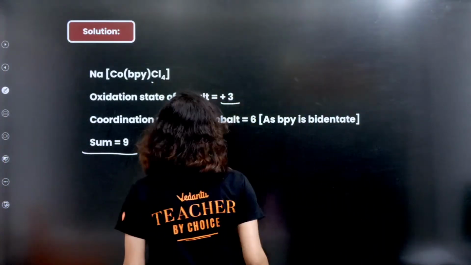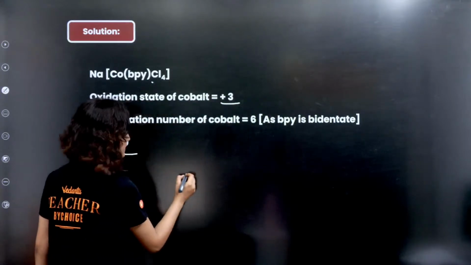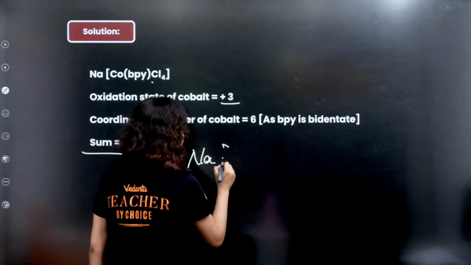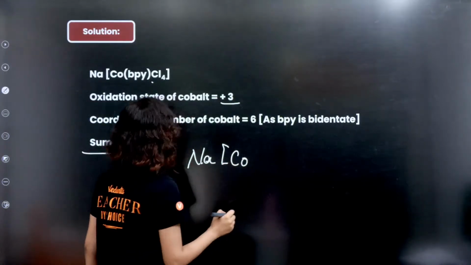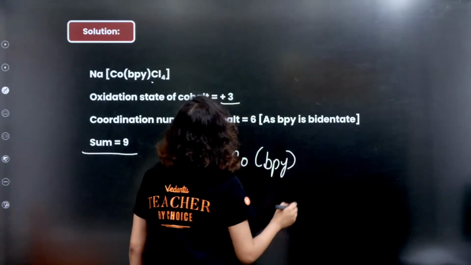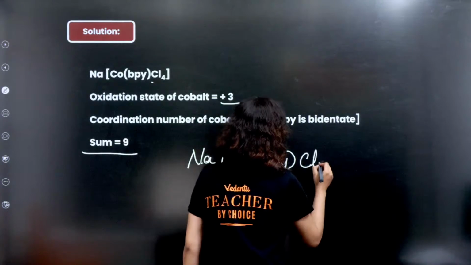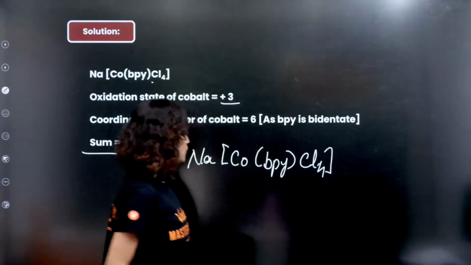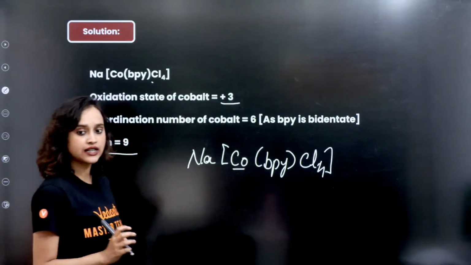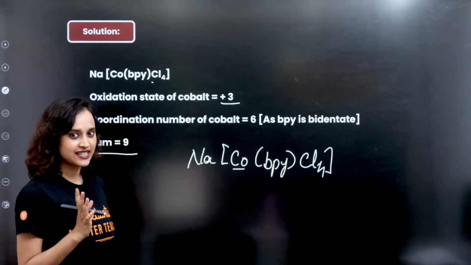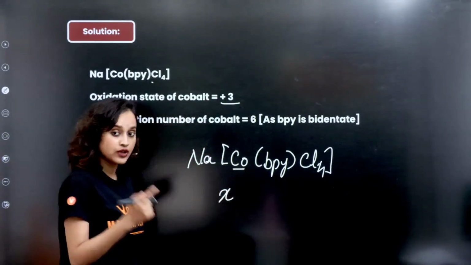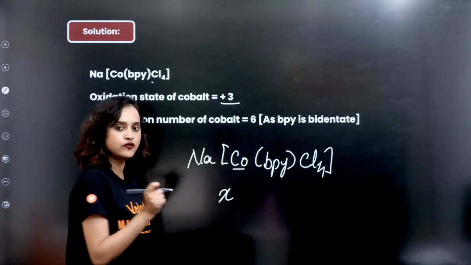See for this, okay? Let me show you. What is this thing? Na, Co, cobalt, BPY and then Cl4. So what we're going to do is we have to find the oxidation state of the metal. This is the central metal atom. Am I right, everyone? So we are going to denote it as X because we have to find the oxidation state of cobalt.